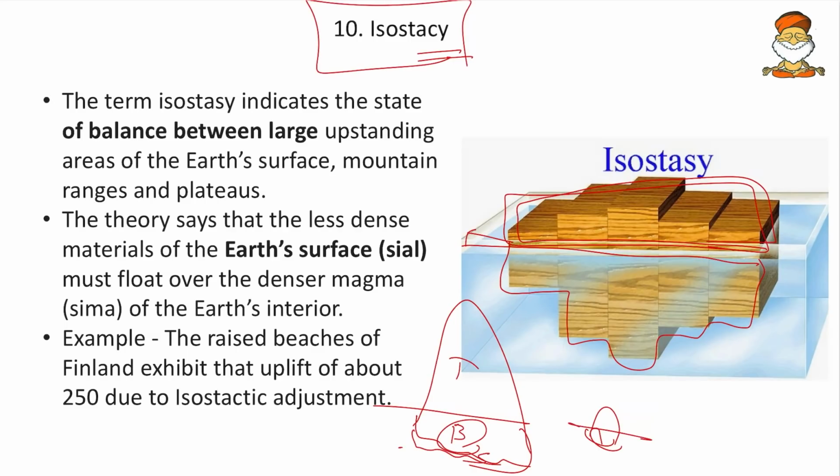Here the theory always says that the less dense material of the earth's surface, that is Sial, should float over the denser magma of Sima. So when that floats, obviously we can see mountains standing upon the Sima. So Sials are standing on Sima. That is how buoyancy is explained in the form of isostasy. So the geological form of buoyancy is nothing but isostasy.